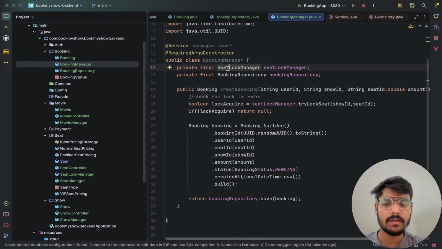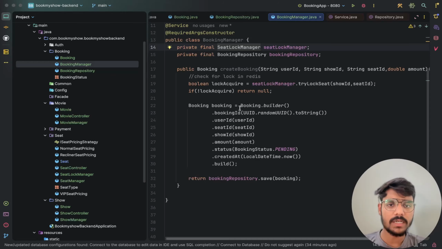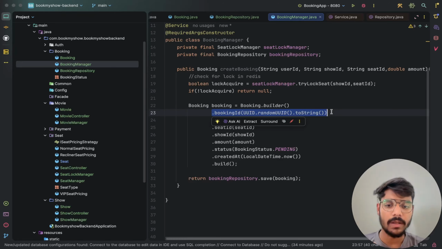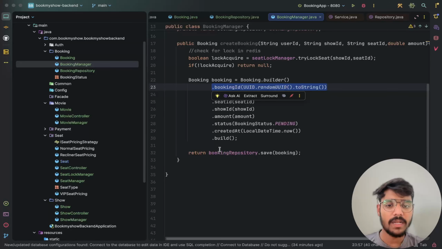The exact same method used in the last video for locking with Redis. If we do not get it, someone else already grabbed the seat, so we will return null here. But if we do get it, we build the booking object with a random UUID, which is a very important part. We save it with the status pending, not confirmed, and winning the lock only gets you a pending booking, not a final successful booking.